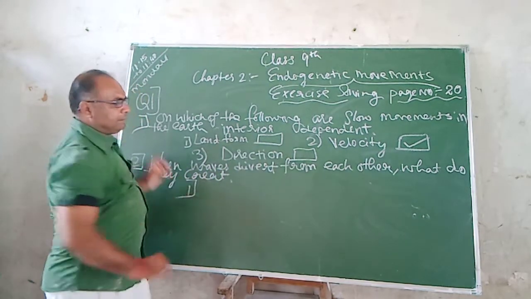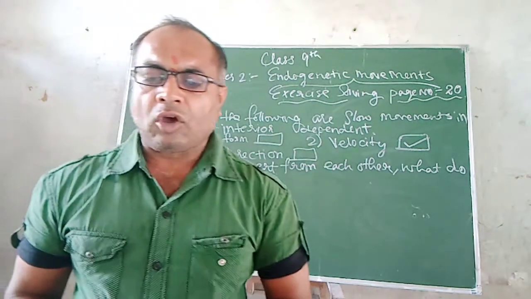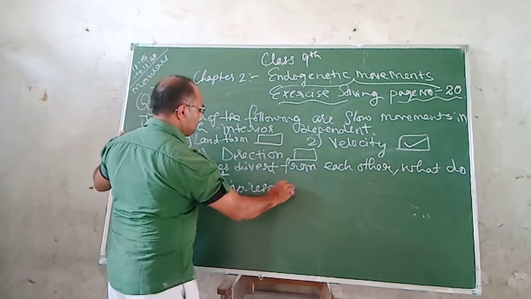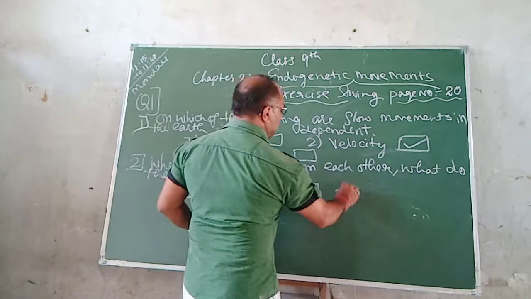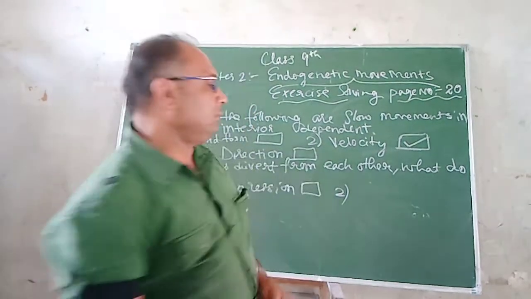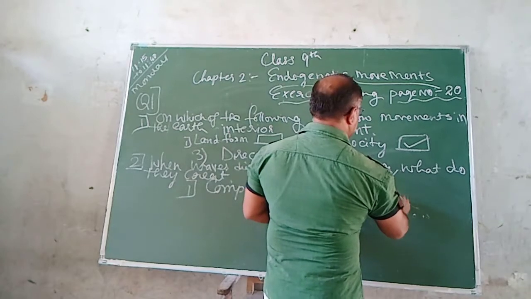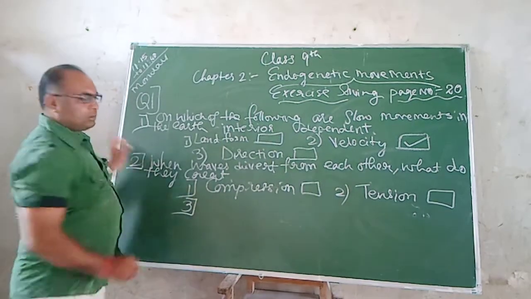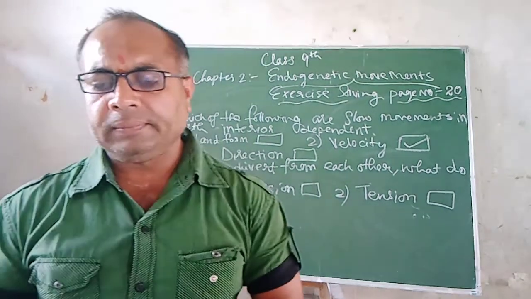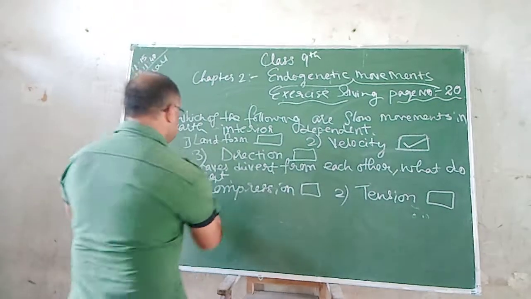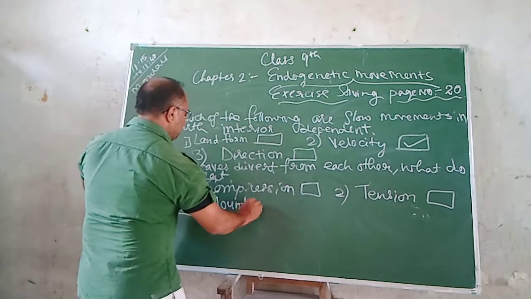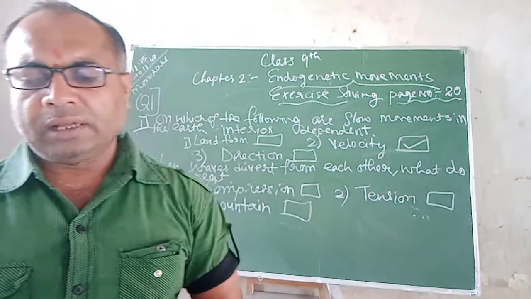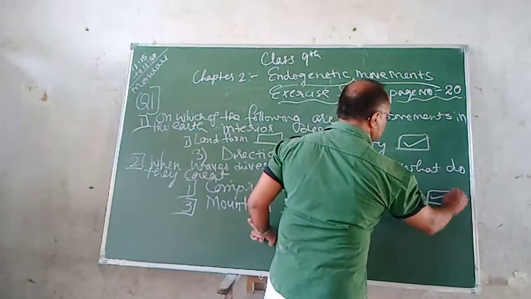Now see, the first option is compression. Second option is tension, and third is mountain. Now what will be the answer of this? The answer of this will be tension. So you have to tick mark like this.